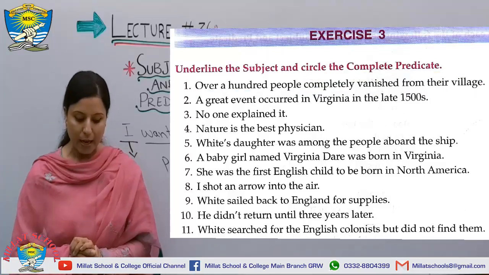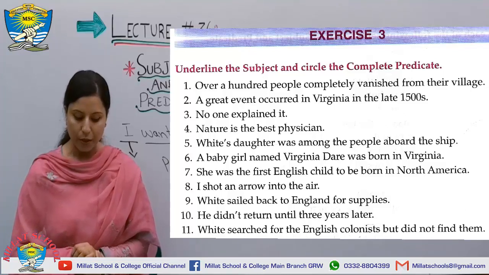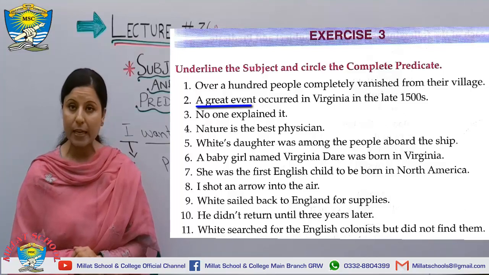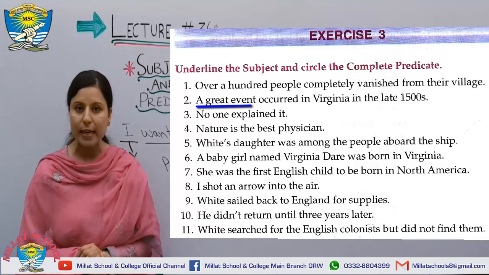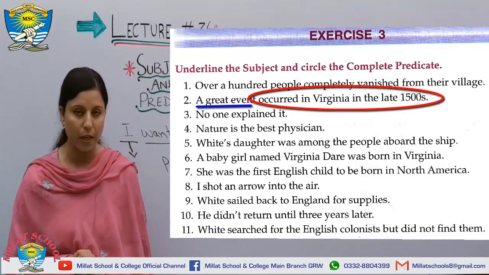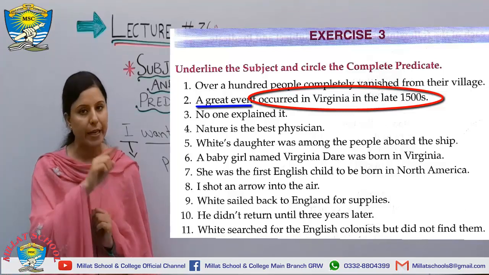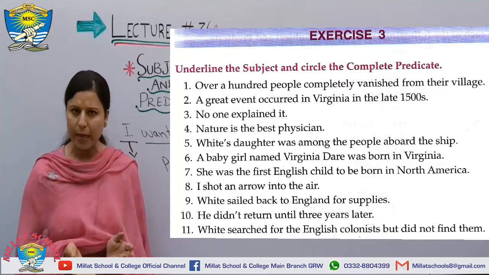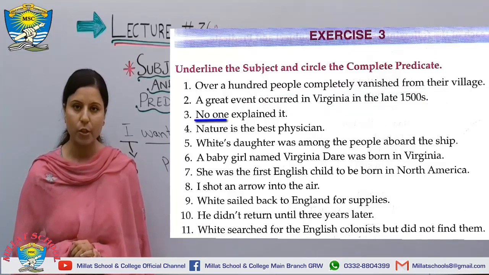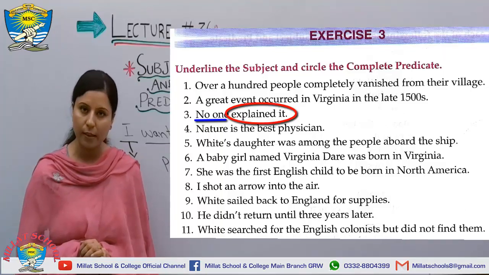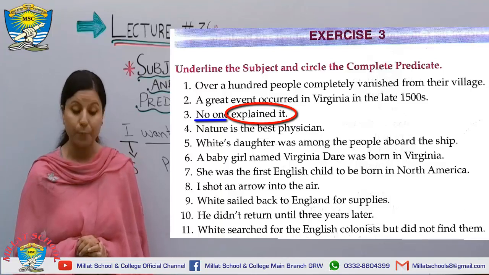Yes. Number 2. A great event occurred in Virginia in the late 1500s. A great event is your subject. Underline it. And occurred in Virginia in the late 1500s is your predicate. So you will circle it. Number 3. No one explained it. No one is your subject and explained it your predicate. So you will circle the predicate here and underline the subject.